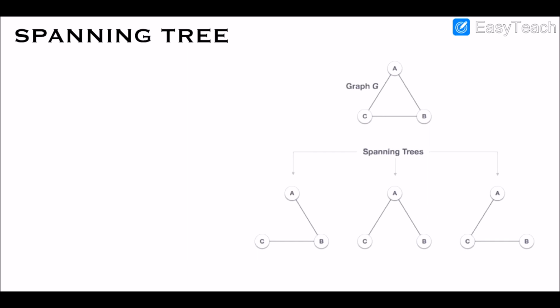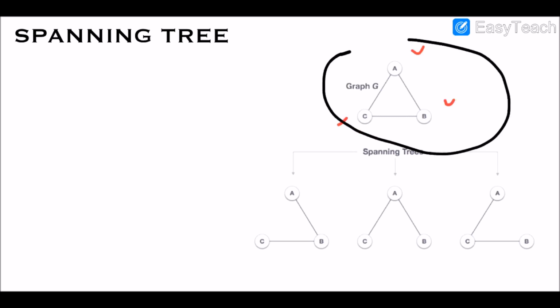We are going to consider this example with three vertices A, B and C, and in this particular example we can see that there are three spanning trees possible out of this particular graph G. If we consider the properties, we can see this graph is a complete graph. Why? Because between every pair of vertices there is a direct edge present, and the graph is connected. So that means we can find the spanning trees. So these are the spanning trees out of this particular graph.